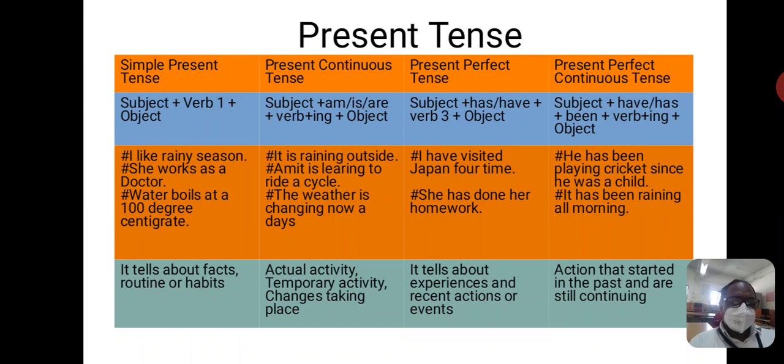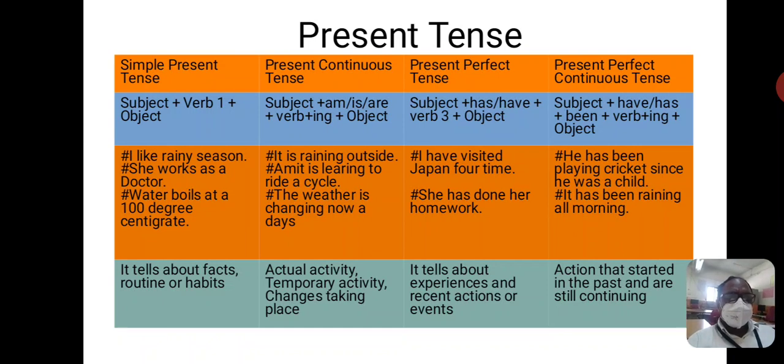See the sentences. It is raining outside. Amit is learning to ride a cycle. The weather is changing nowadays. In these three sentences, we can easily find actual activity, temporary activity and changes taking place. Structure for this kind of tense is subject plus am, is, are plus V4 plus object.